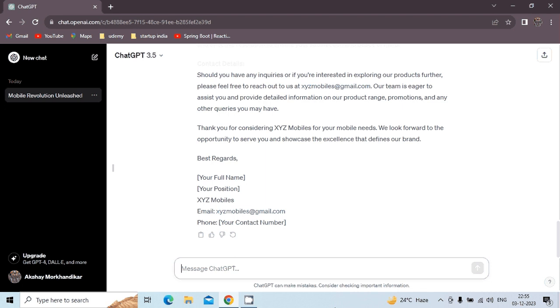So you have to give a command to ChatGPT, for example: create a resume for me as a software developer with 8 years of experience in Java, with the below criteria.